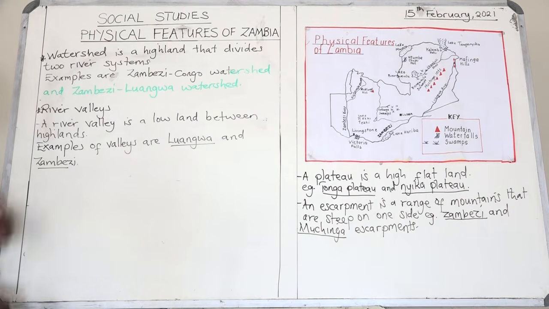We've also talked about river valleys. A river valley is a lowland between highlands, for example the Luangwa and Zambezi valleys.